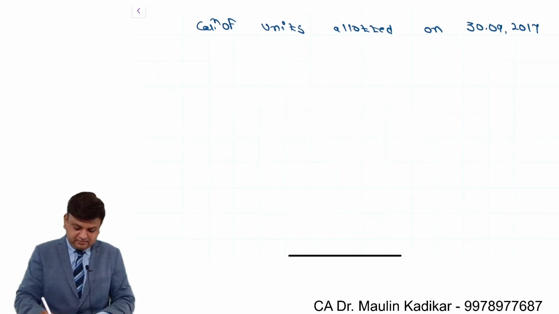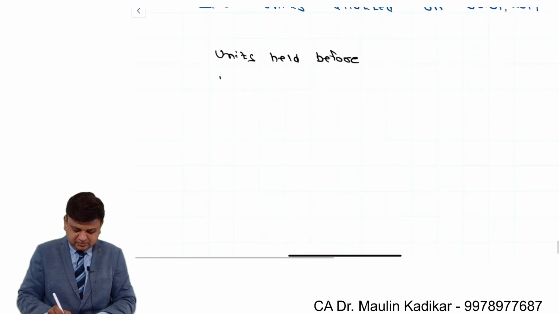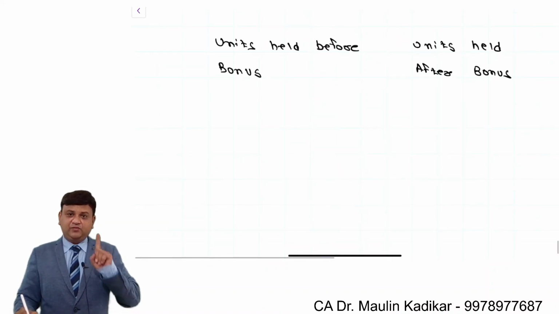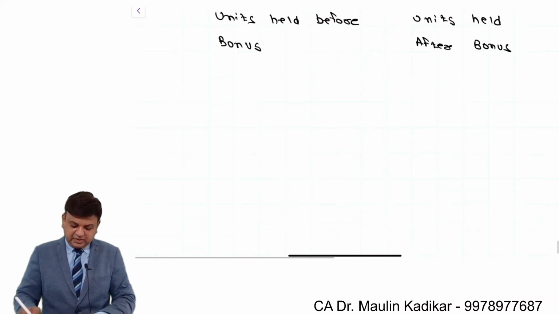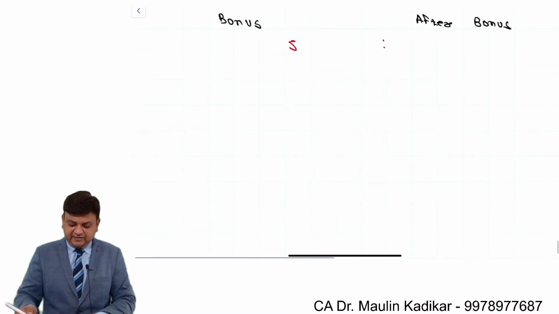So in that, units held before bonus and afterwards, units held after bonus. So in that, it is 1 for every 5. So suppose you are holding 5 number of units before bonus issue, then after bonus it is